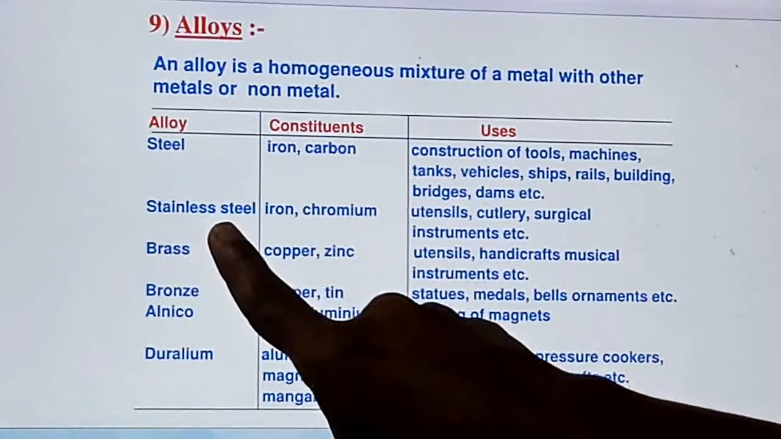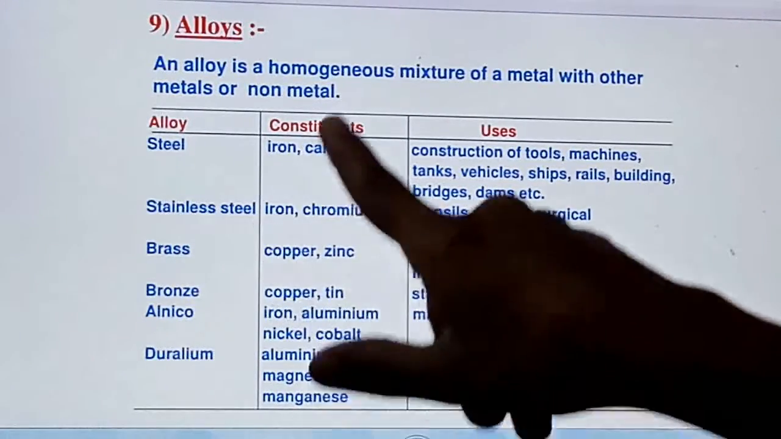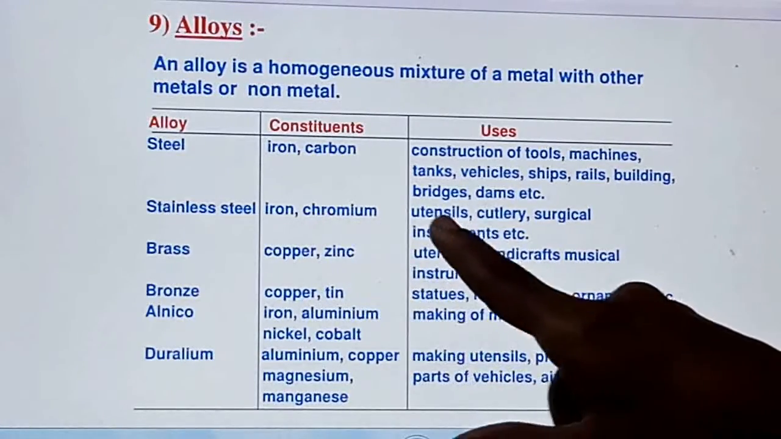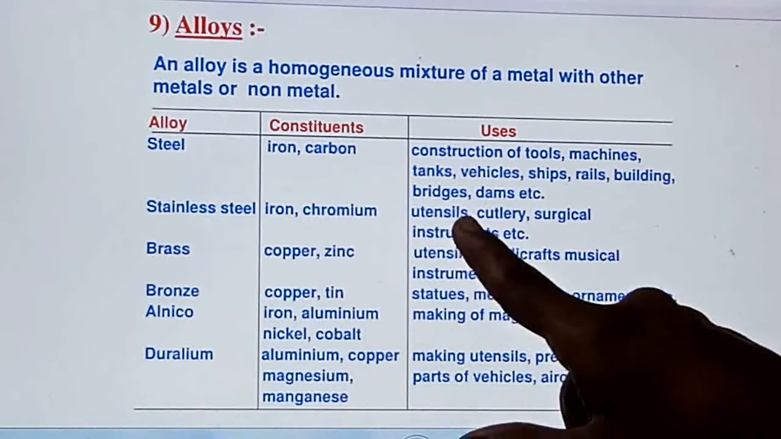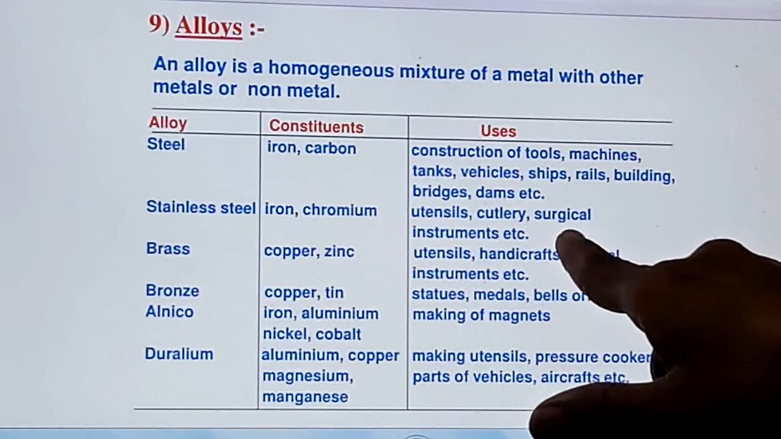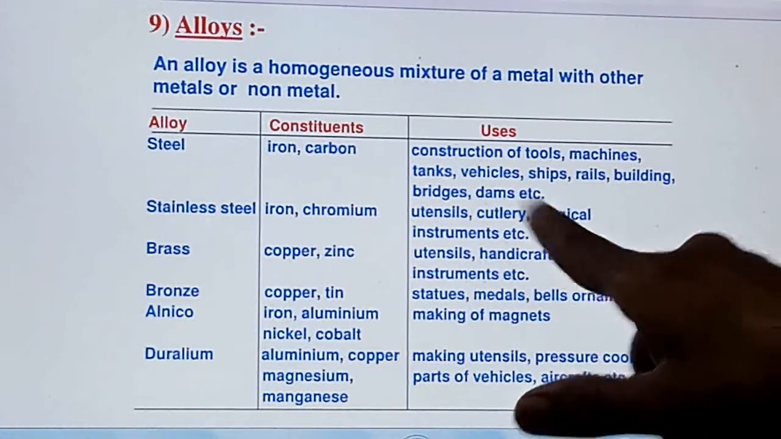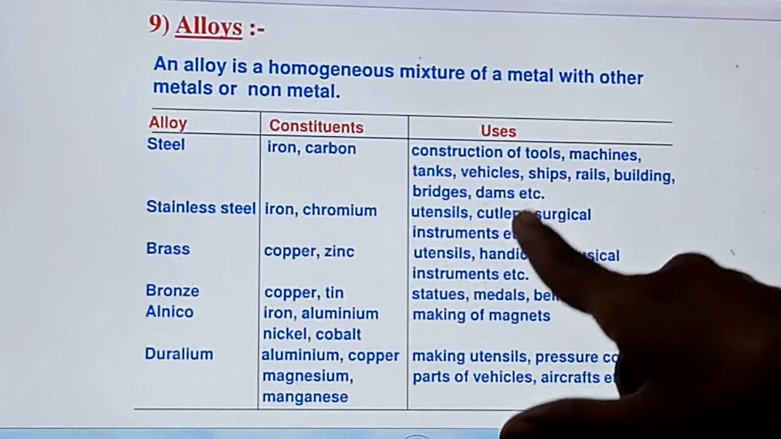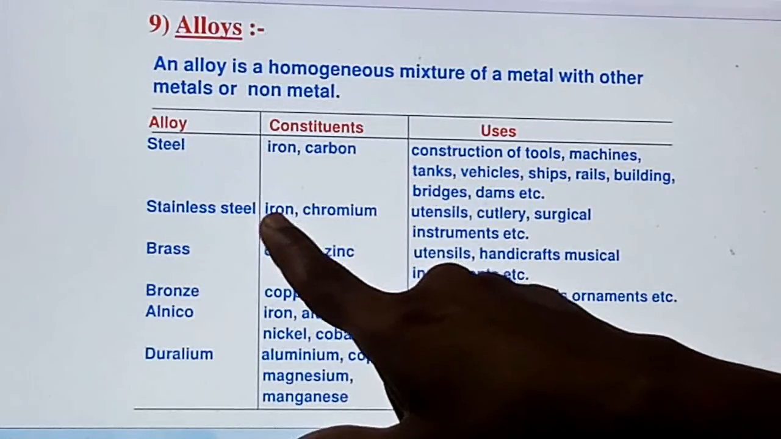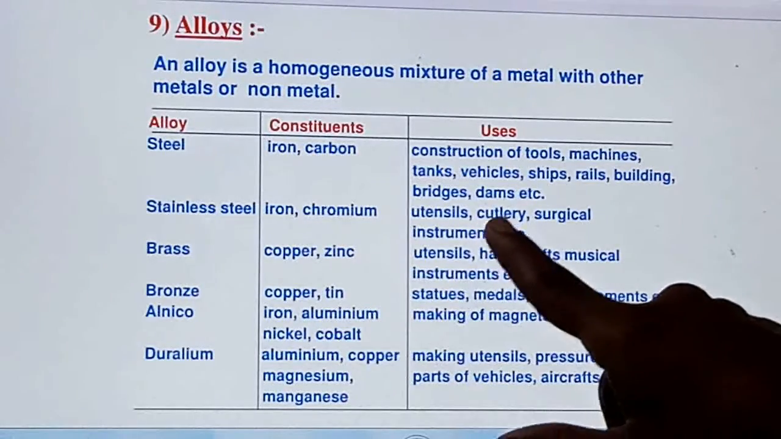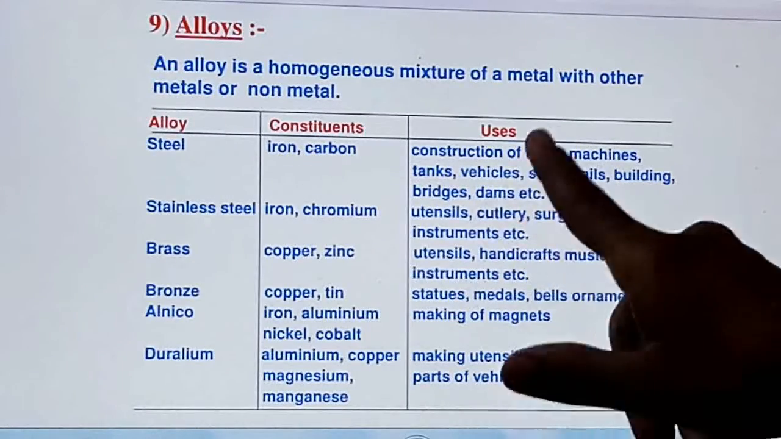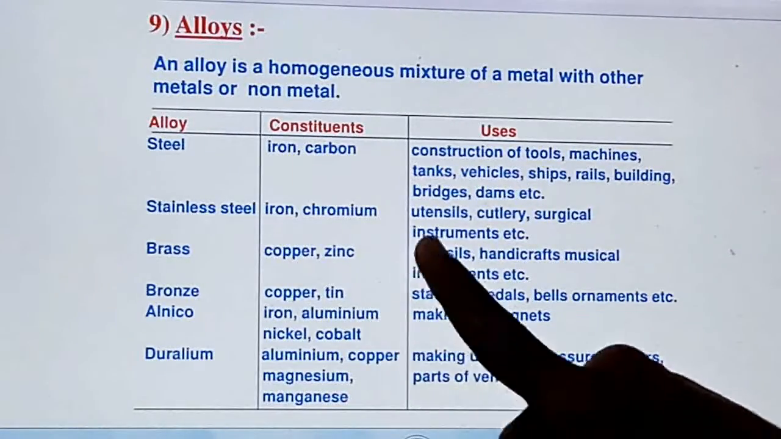That is our next alloy, stainless steel, which contains iron and chromium mixed together. This stainless steel is used as utensils, for cutlery making, and surgical instruments are made from this stainless steel because it never rusts, right? As it contains iron it would rust immediately, but stainless steel will not rust, right? Even steel will not rust. So that's why this is used for various purposes.